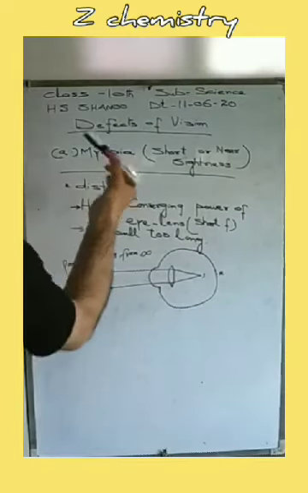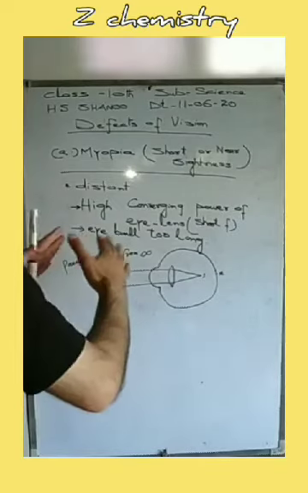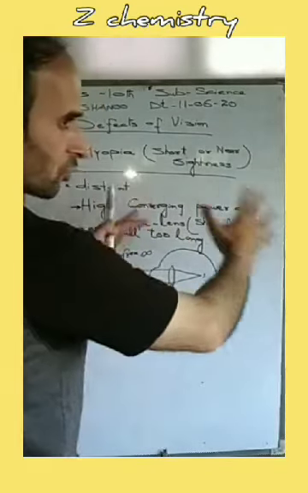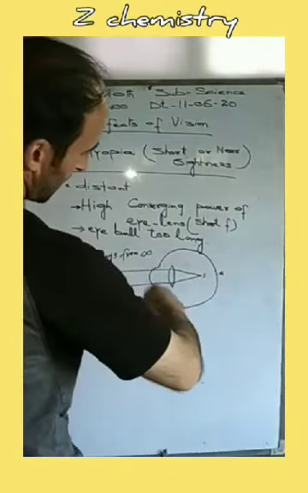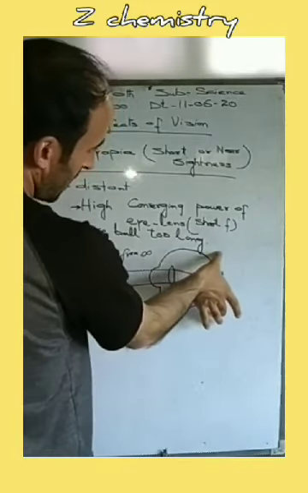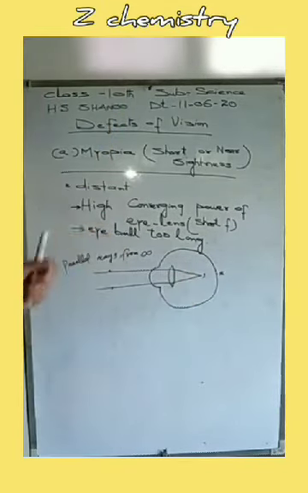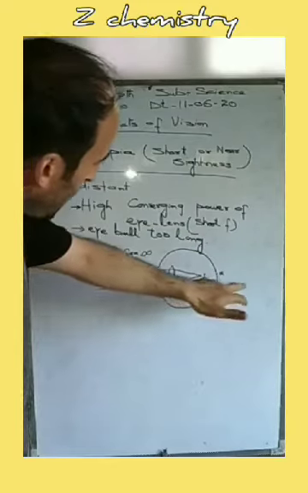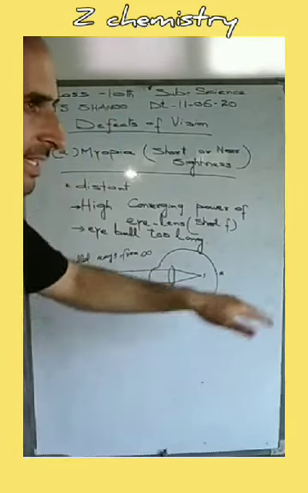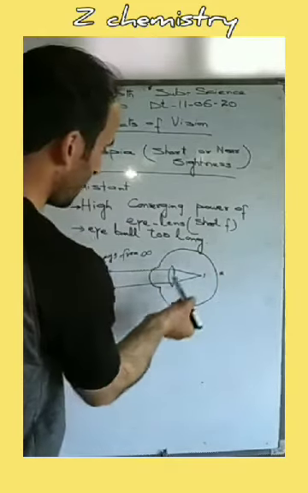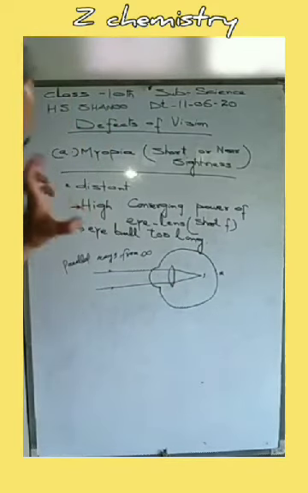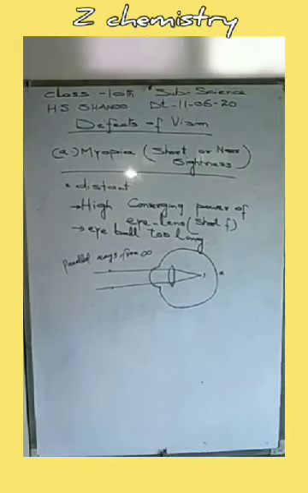Here the eyeball is spherical, but sometimes it can be a little elliptical shaped, due to which there is an increase in the distance of the retina from the lens, and the image is formed in front of the retina. Such defects are usually corrected by using a concave lens.